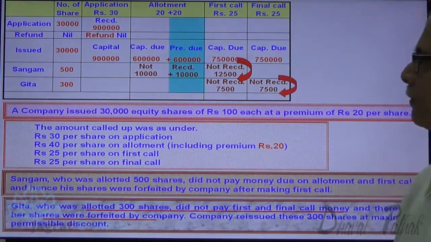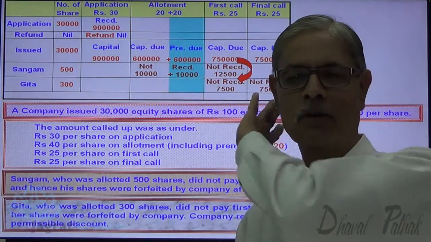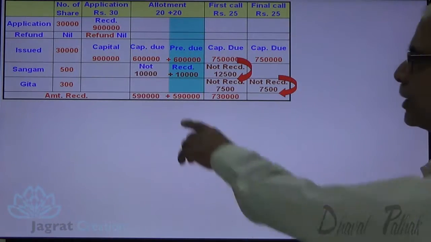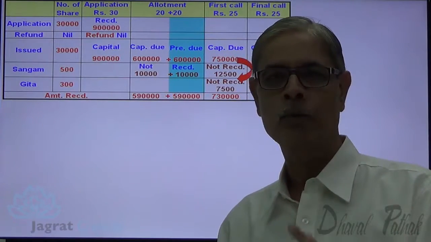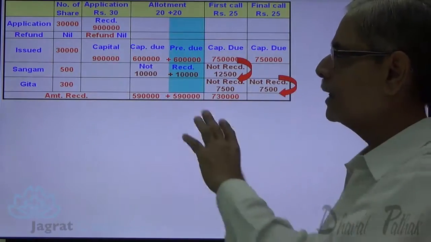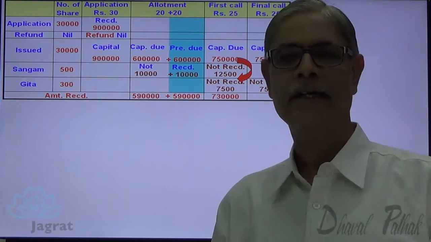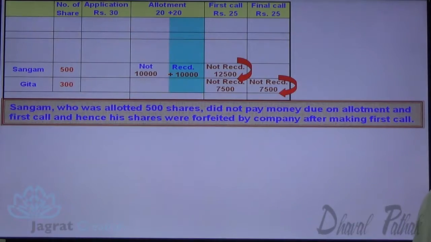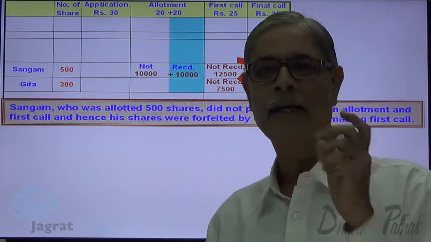Now, if you are required to write down all the entries, you should find out the total amount received with allotment, first call, final call, etc. But this information is not relevant for this sum because we are required to write down only the forfeiture and reissue entry. Out of this working, whatever working is necessary for the forfeiture and reissue entry, that I am demonstrating. This is the only working that we require for the forfeiture and reissue entry.